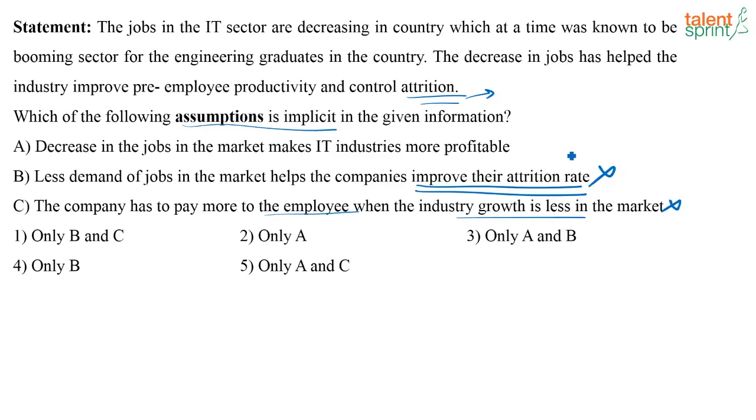Now look at the first assumption. Decrease in the jobs in the market makes IT industry more profitable. Even though it has not been directly mentioned that the IT industry is becoming more profitable, there is a hint to that, right? See, the decrease in jobs has helped the industry improve per-employee productivity. Basically, they are able to make the employees more productive. So there is a hint that the companies are doing well. So this assumption seems to be an implicit assumption of all the three.